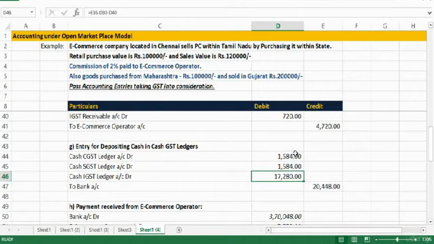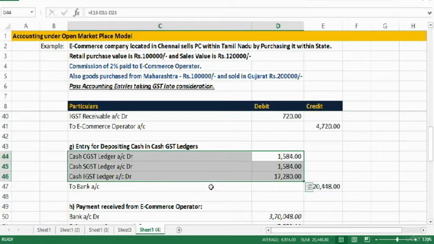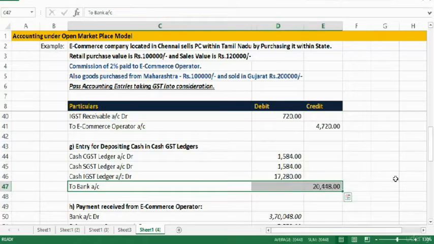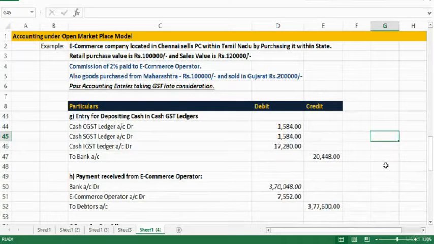Now if we add all the three, we get 20,448, and that is payable to government's account. So these accounts are debited and bank account is credited. Fine. So this is the entry for depositing cash in cash GST ledgers. Then we should record entry for the payment received from e-commerce operator.